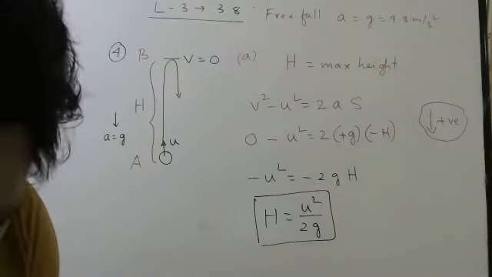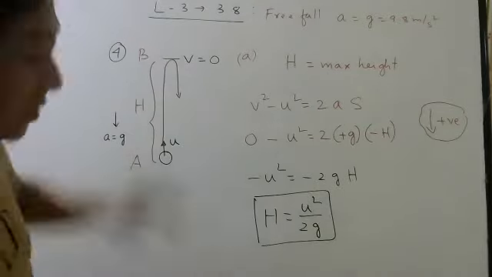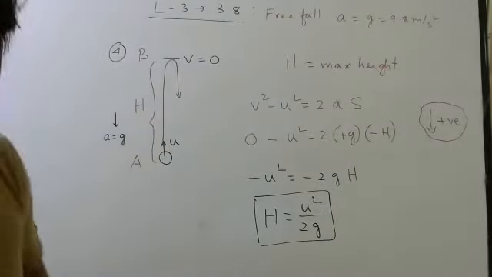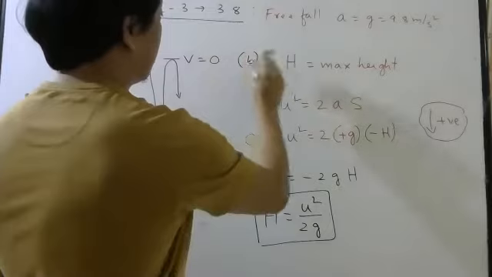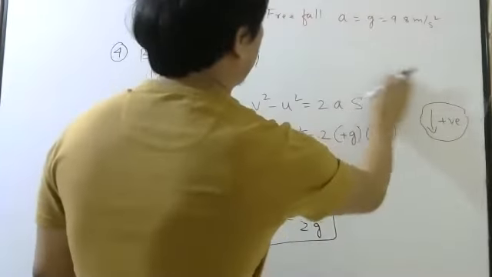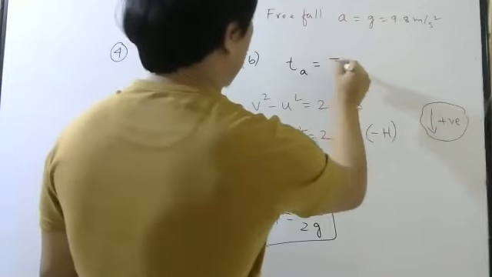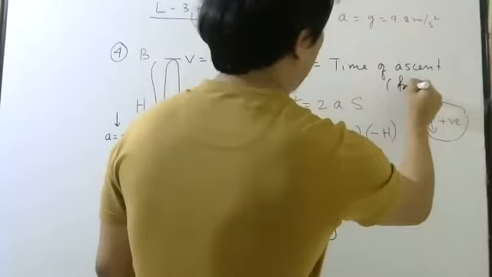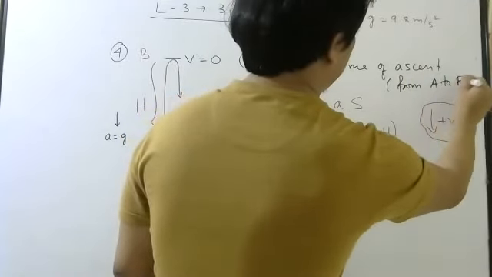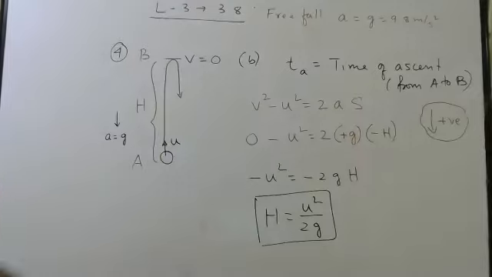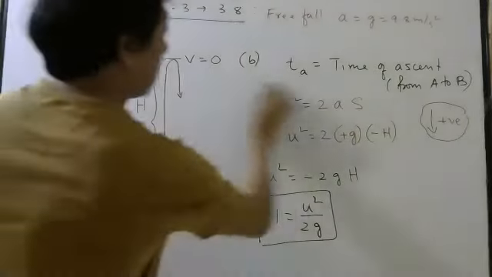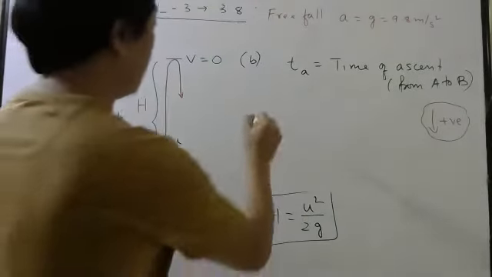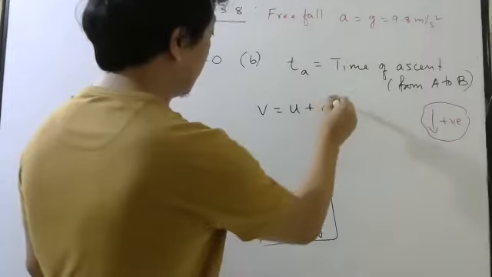Second part, they are asking how much time it will take from here to here. That is called time of ascent. So let us say TA is the time of ascent, from A to B. For this, what formula can we use? v equals u plus at.